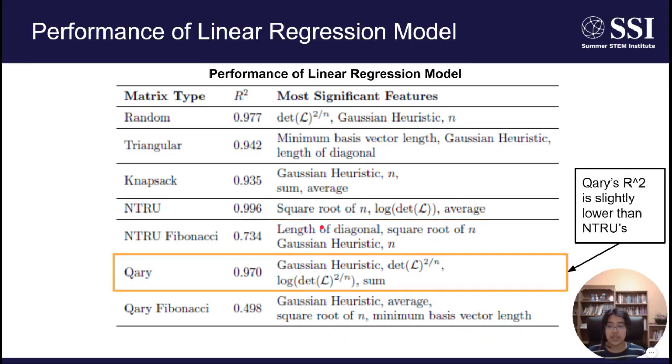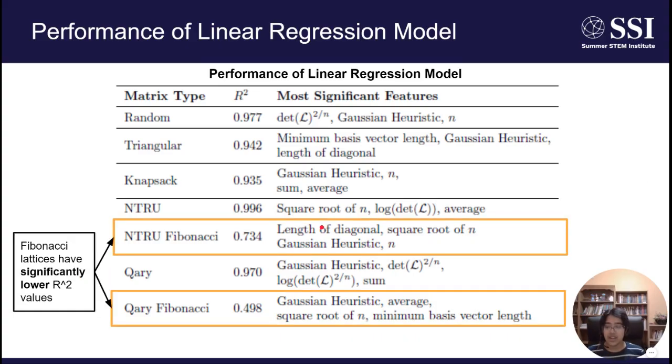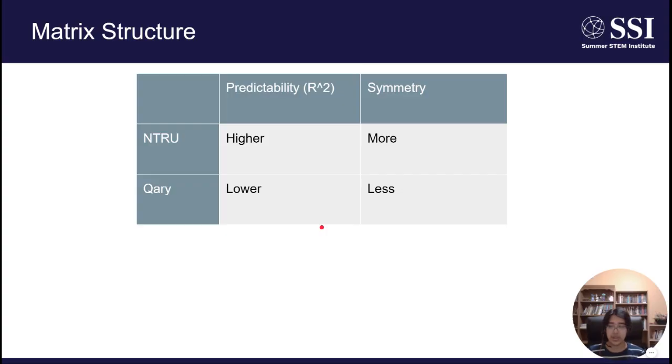Next, we can note that QArray, the closed brand of NTRU, had a slightly lower R-squared value. And finally, the most jarring result on this table, the Fibonacci variance of the lattices that we tested had a significantly lower R-squared value. So let's deconstruct these results a bit further.